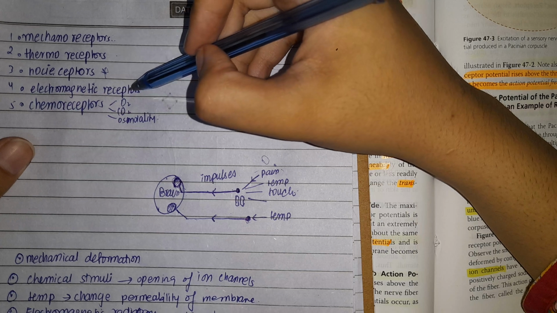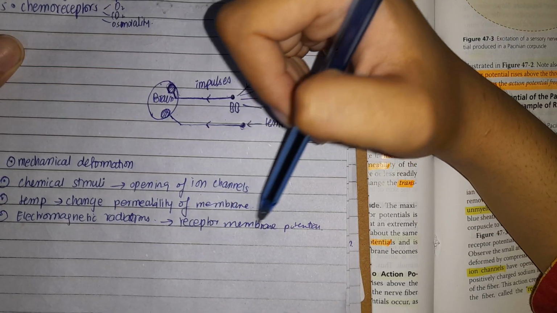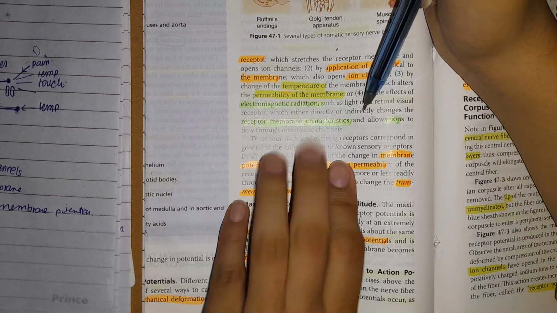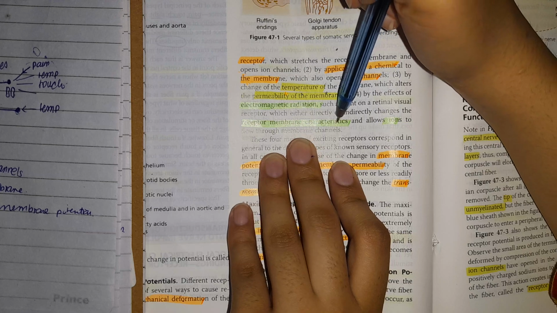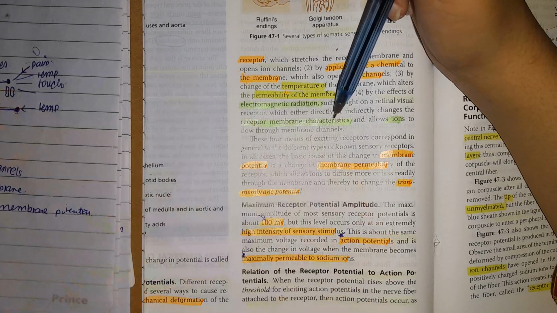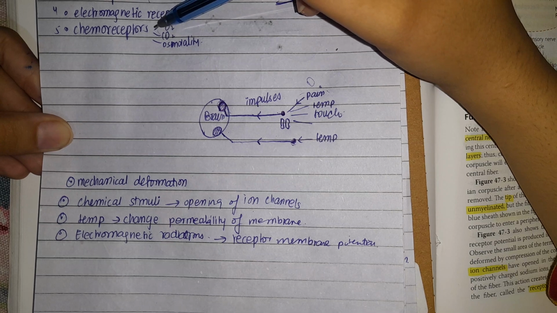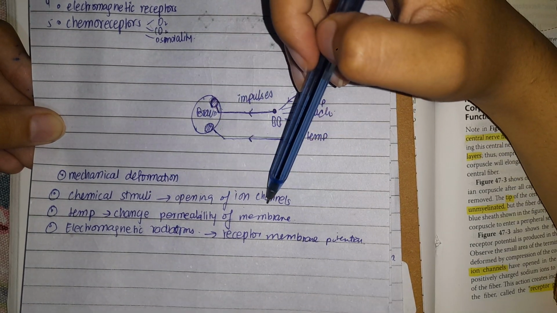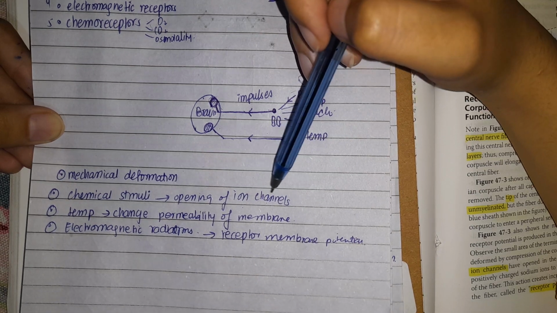But then we have electromagnetic receptors. They are going to change the characteristics of the receptor membrane. So when they change the receptor membrane characteristics, electromagnetic radiation can produce a receptor potential. Similarly, chemoreceptors respond to chemical stimuli, and they will open certain ion channels, and the opening of ion channels will also produce a receptor potential.